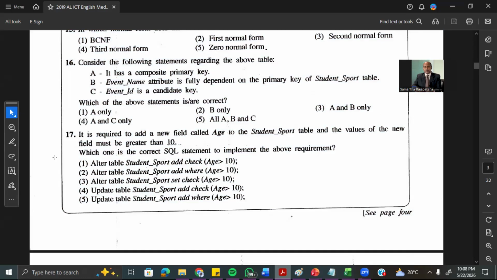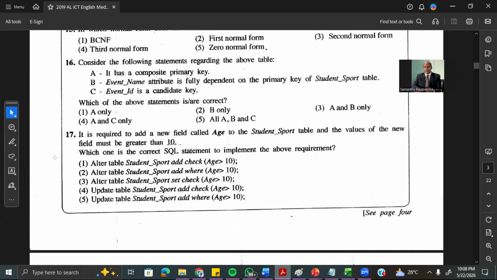Okay, question 17. It is required to add a new field called age to the student sports table, and the value of the new field must be greater than 10. Which one of the following is the correct SQL statement to implement this requirement?